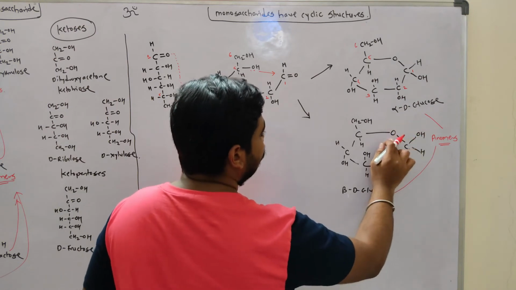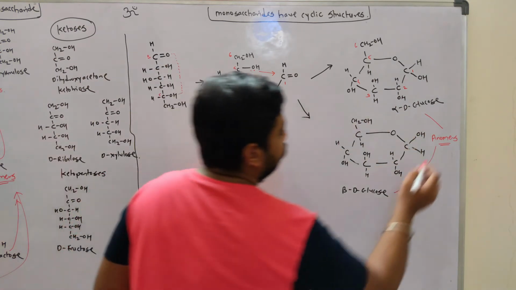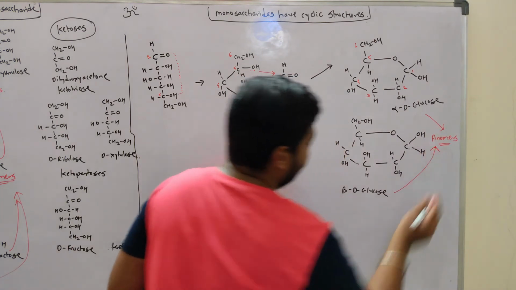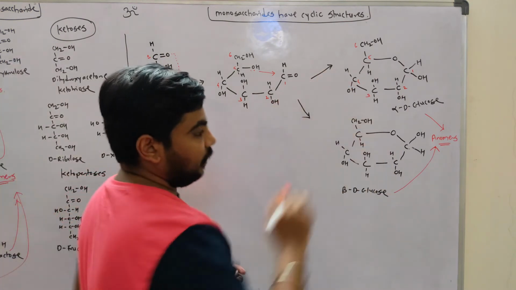If it is towards the O, it will be the beta structure. These two isomers are called anomers. So this is how glucose forms the cyclic structure.